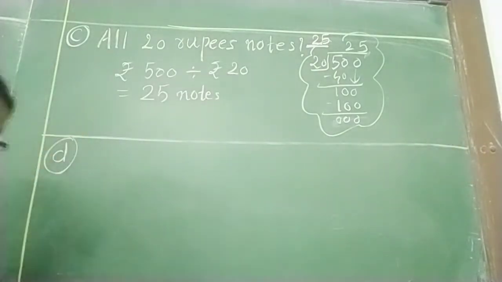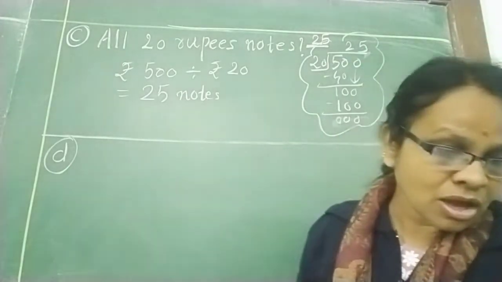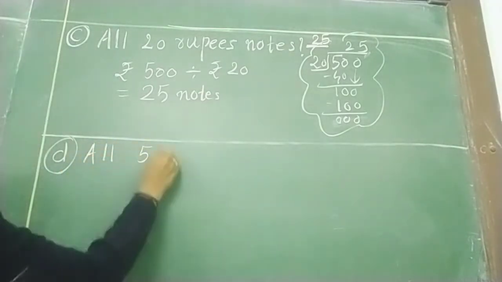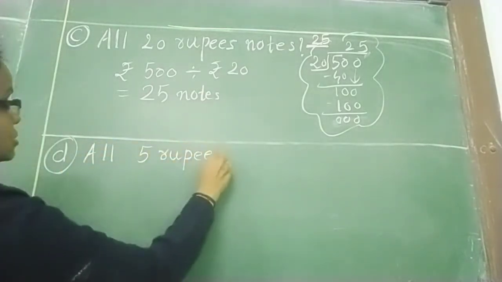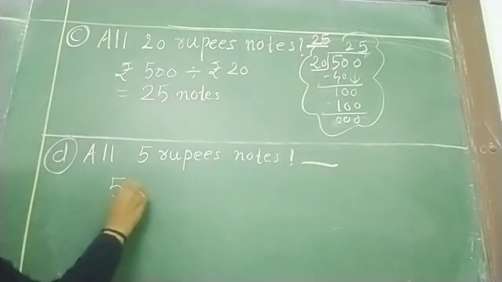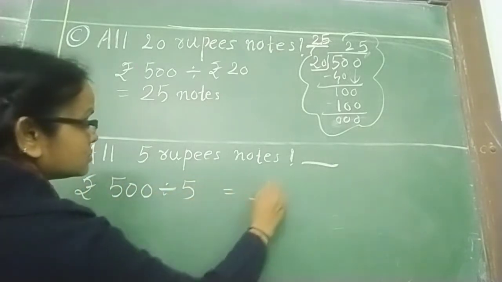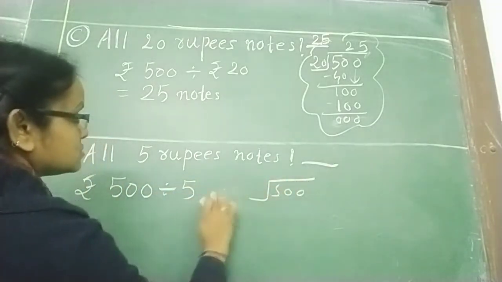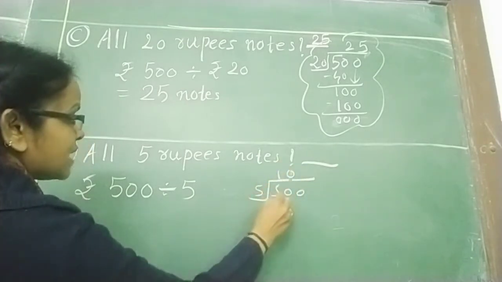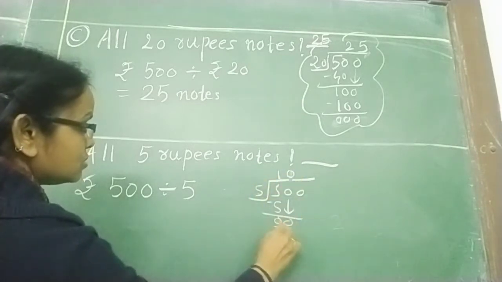What is given for the C? C is already done. D. All 5 rupees notes. Again the same process. 500 divided by 5. So 5 ones are 5. 0. 5 zeros are 0.